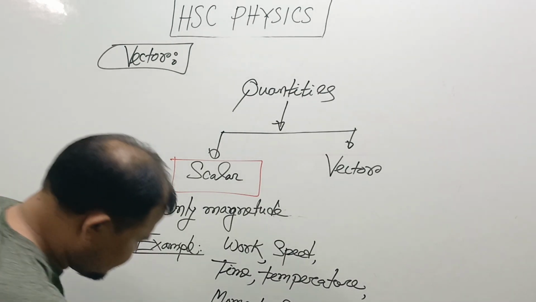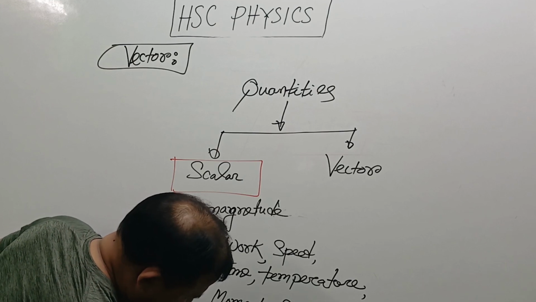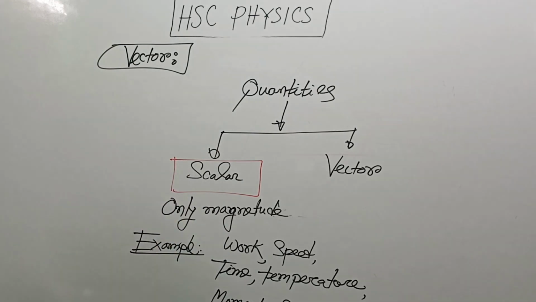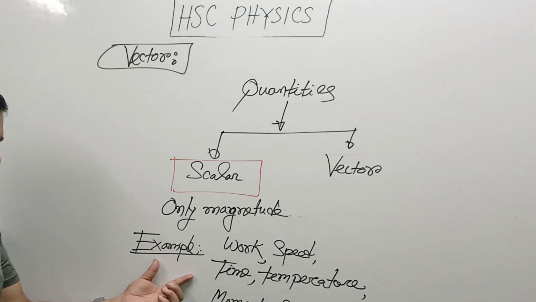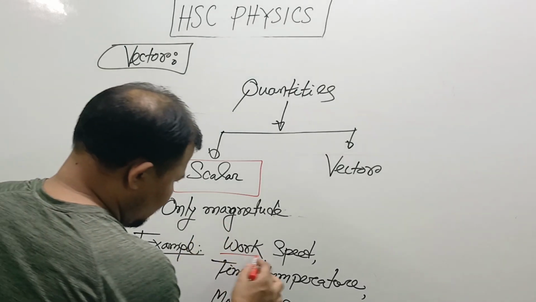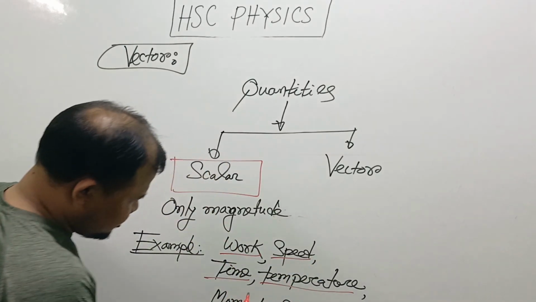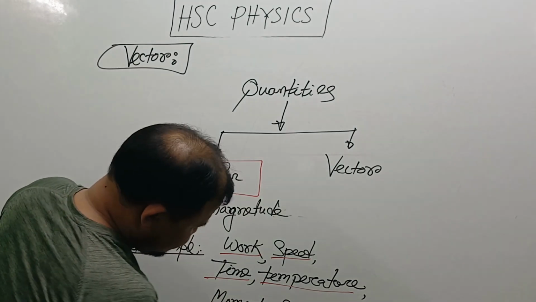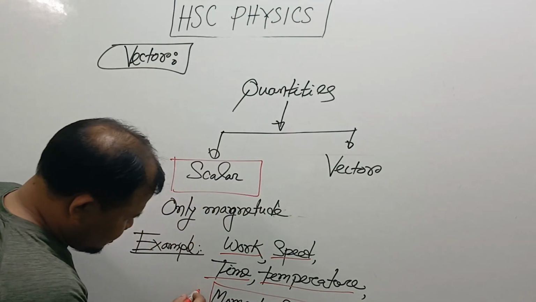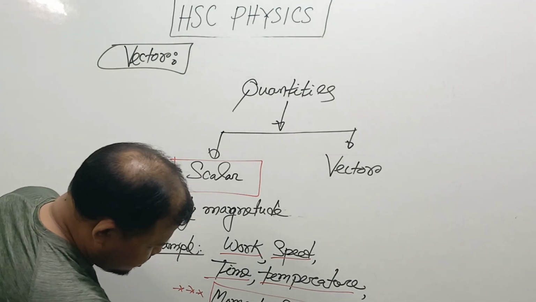Another scalar quantity is distance. My dear student, these are examples of scalar quantities: work, speed, time, temperature, moment of inertia. This is a very important term. This important term comes up in the MCQ exam.